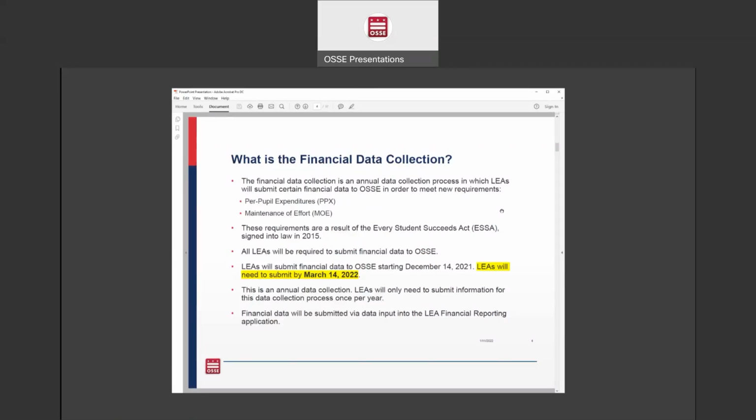All LEAs are required to submit their financial data to OSSE, and this data submission will be done through a QuickBase application. That application actually opened on December 14th, and LEAs will have until March 14th, 2022 as the deadline.